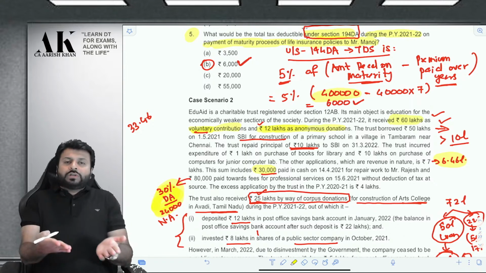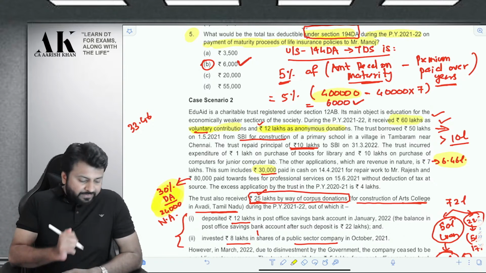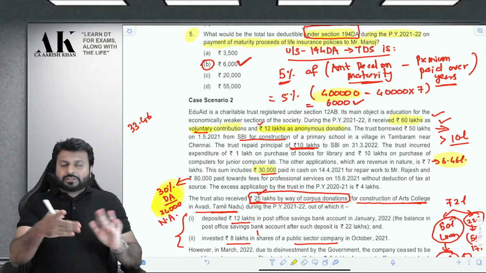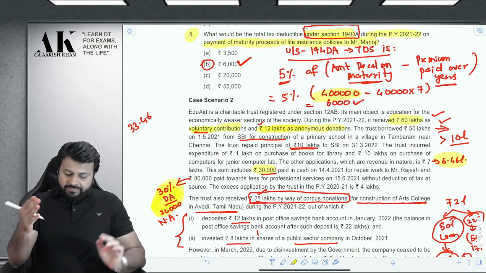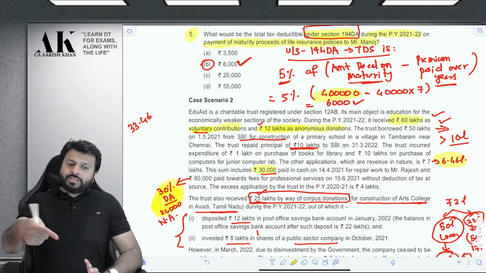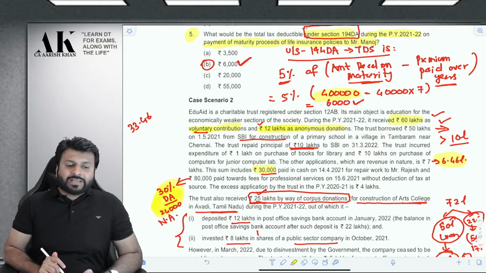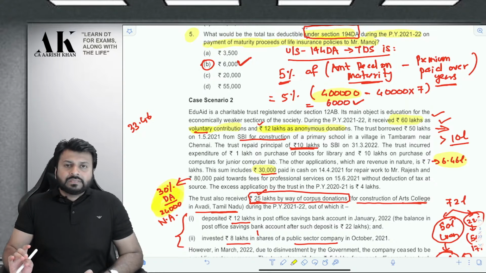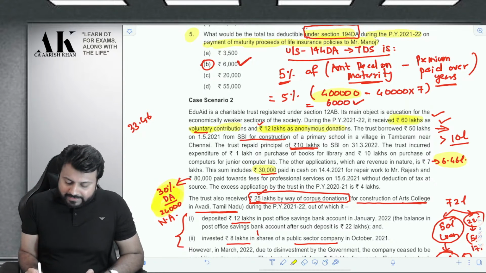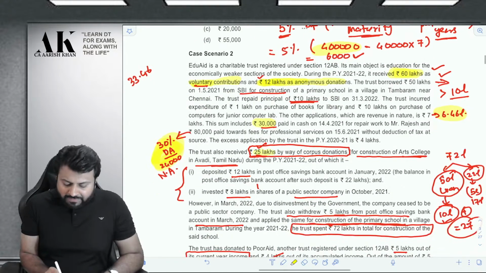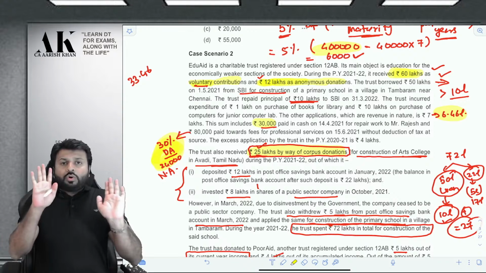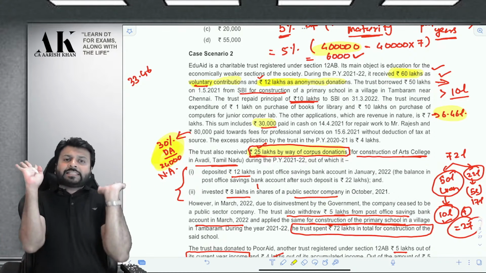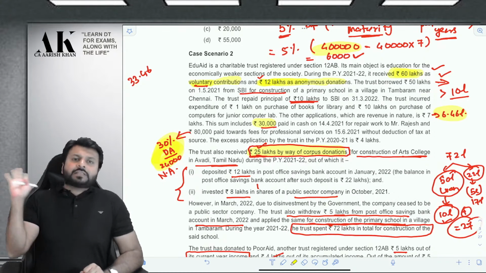Now, maximum students will make a mistake over here. They will say that the total donation is 60 plus 12, that is 72. And if you take 5% of 72, that is one of the answers given in the question. But that is wrong. The correct answer would be 60 lakhs plus 12 lakhs and there is 25 lakhs more you have received in the form of corpus donation. So the total donation received by you is 97 lakhs and you will get 5% out of that.